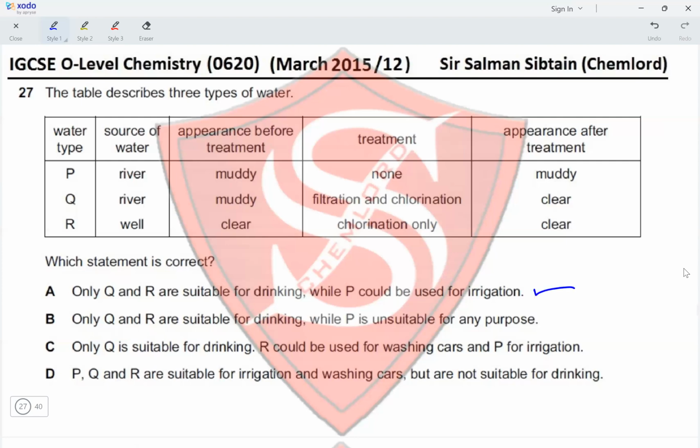B, only Q and R are suitable for drinking while P is unsuitable for any purpose. No, P can be used for irrigation. Only Q is suitable for drinking. R is also suitable for drinking. R could be used for washing cars and P for irrigation. R could also be used for drinking. So this becomes incorrect as well. And the last one, P, Q, and R are suitable for irrigation and washing cars, but not suitable for drinking. No, Q and R are suitable for drinking, making option A the correct option for this question.